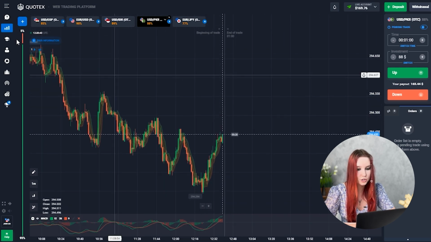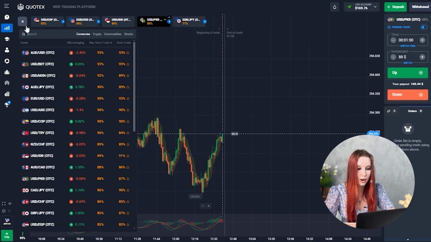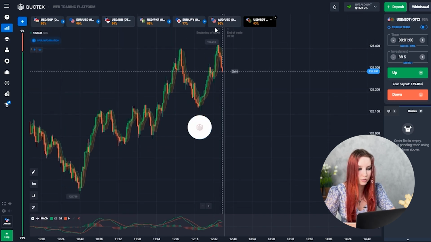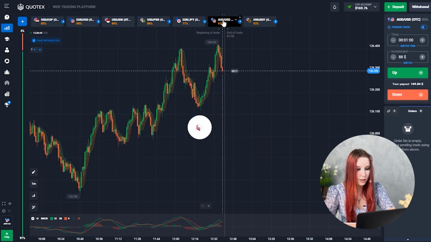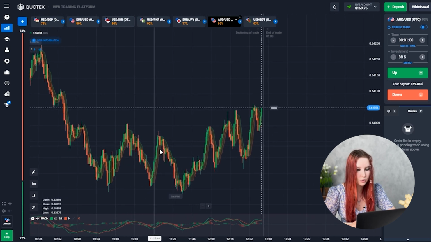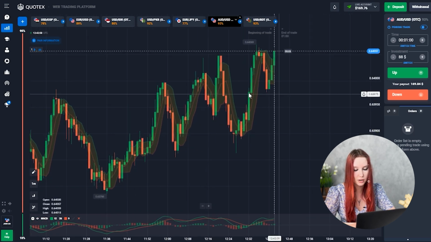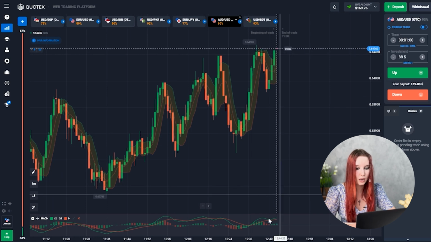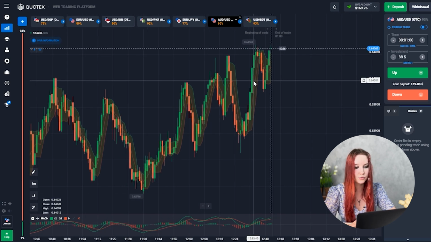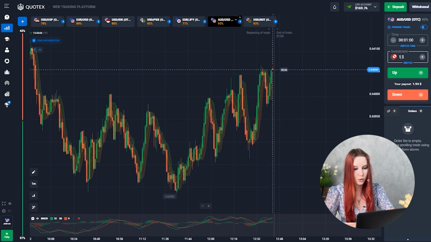Therefore, I suggest adding a few more currency pairs with good payout percentages to grow your deposit faster. So let this be the two very first currency pairs. And here we can notice that there's a flat here. The price is moving in such a small upward price channel. On MACD we see a green histogram, but look, a rather small resistance level has formed here. That's why I want to open a trade down here. Let's go.